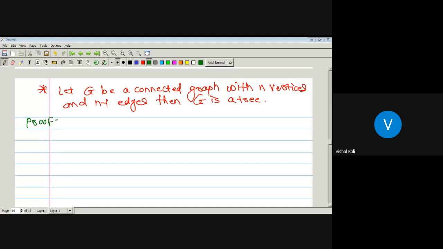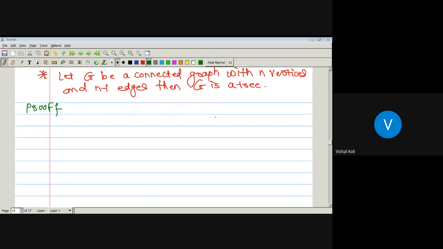We are given that G is a connected graph with n vertices and n minus 1 edges. Then we have to prove that G is a tree. And what is a tree? A tree is nothing but a connected acyclic graph. And already we are given that it is a connected graph. So it remains to prove that the given graph G is acyclic. If it is acyclic, then obviously by the definition of tree, G is a tree. Is it correct? Yes, sir.